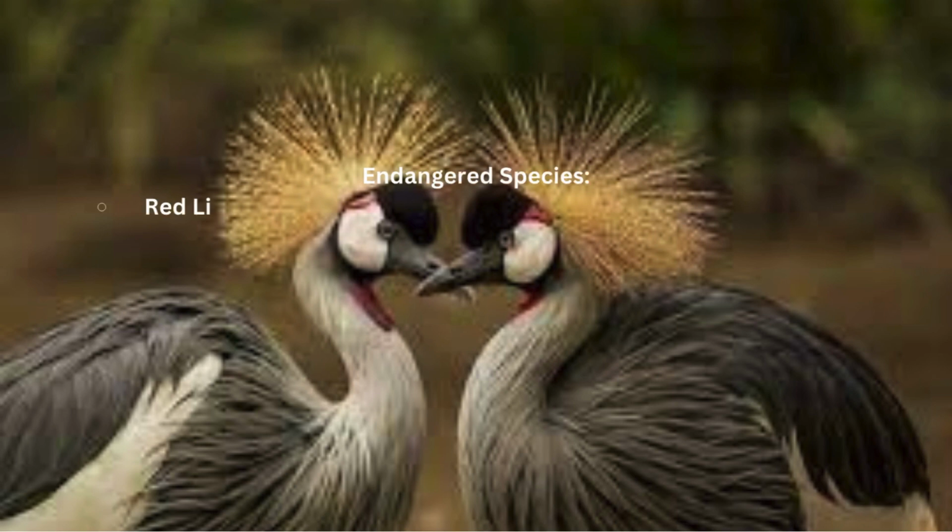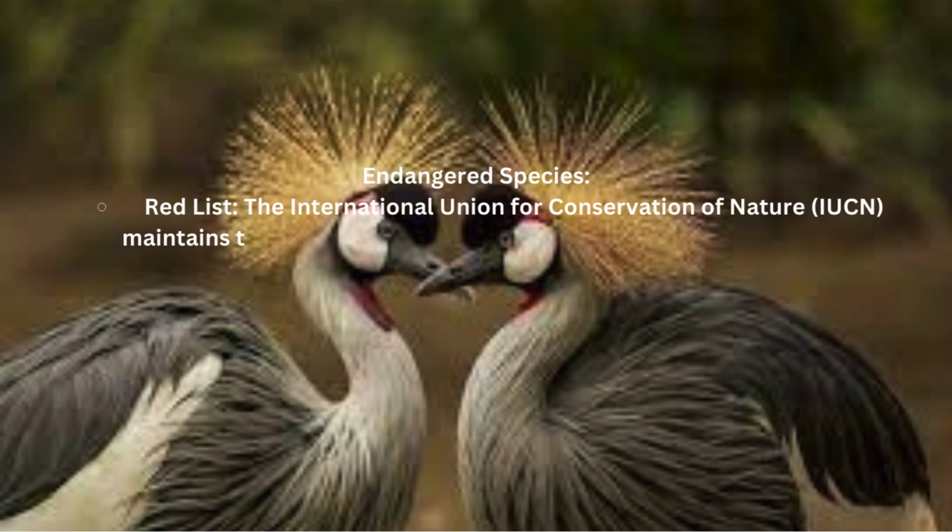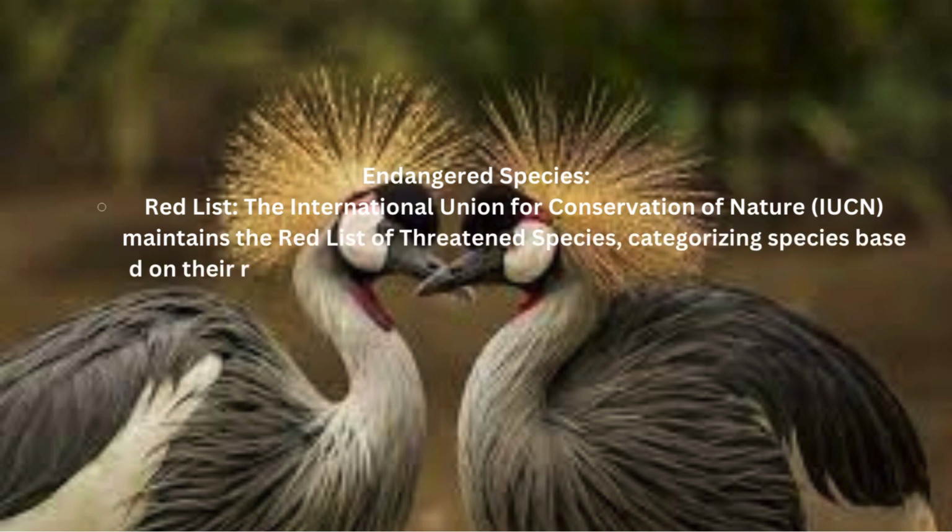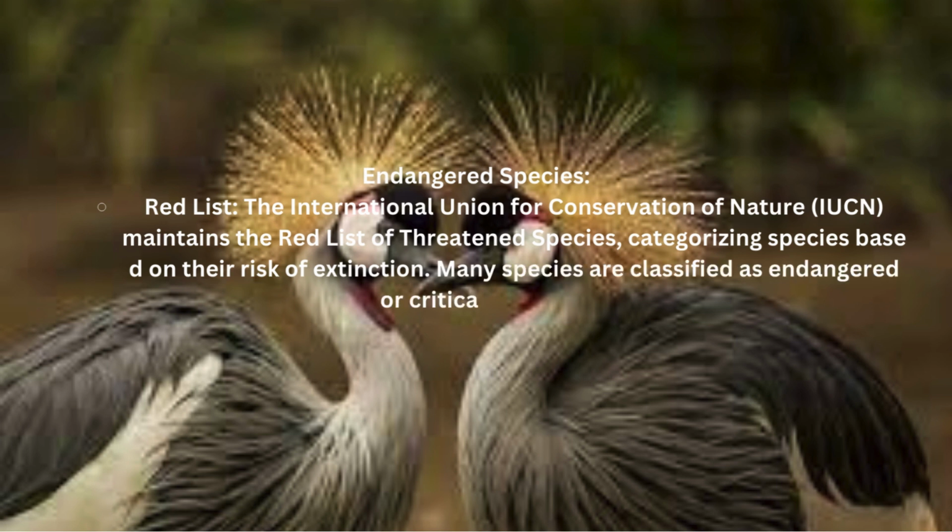Endangered species. Red List. The International Union for Conservation of Nature (IUCN) maintains the Red List of threatened species, categorizing species based on their risk of extinction. Many species are classified as endangered or critically endangered.